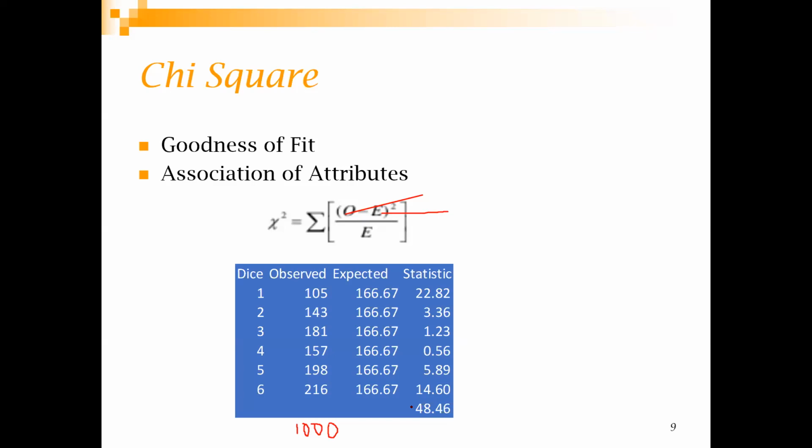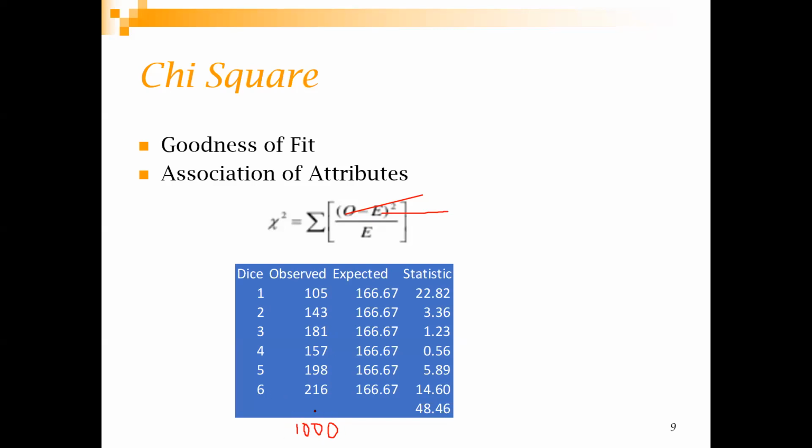Basically for chi-square, the degree of freedom when you are doing a goodness of fit experiment is always the number of values minus 1. Just to give you a common sense intuition, let's say your total frequency is given.